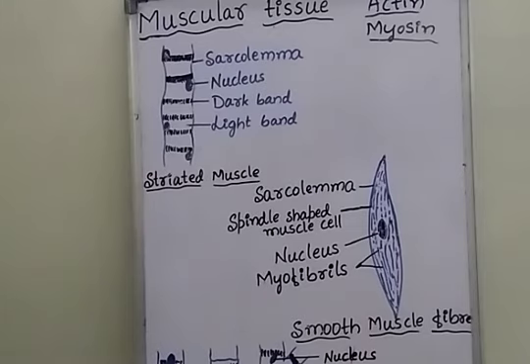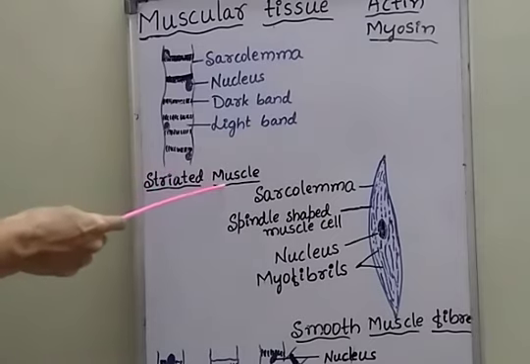Whereas the striated muscles are present in the arms, legs, hands, feet, tongue, body wall, face, upper part of the esophagus, etc. The function of these striated muscles is under the control of our willpower, hence they are voluntary muscles.